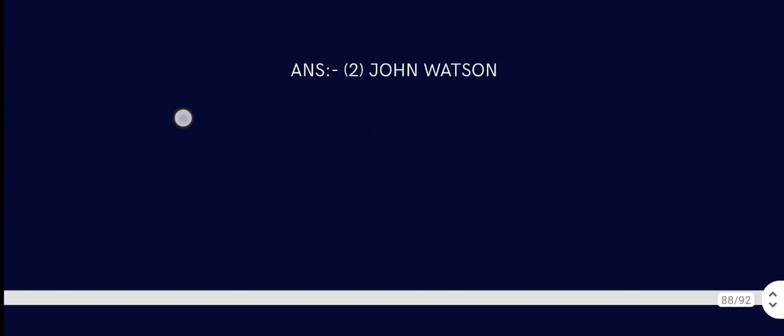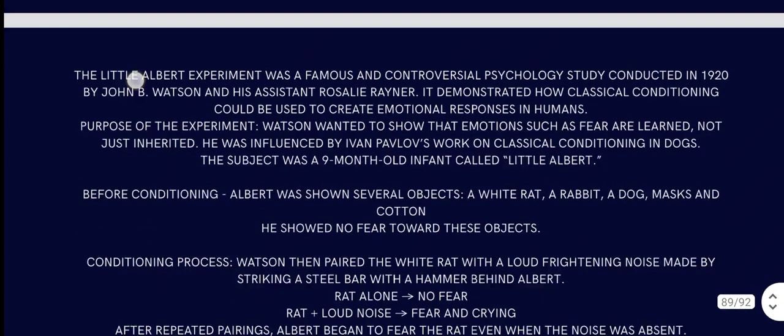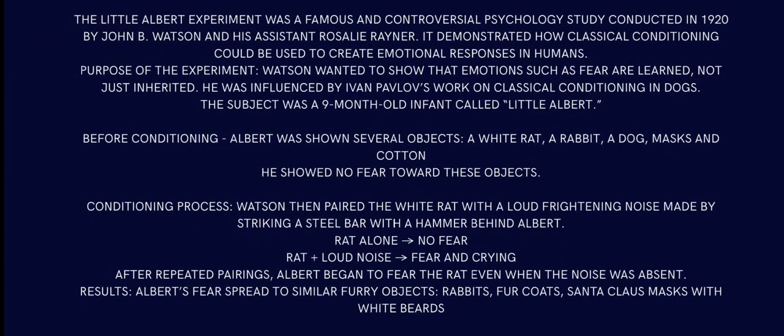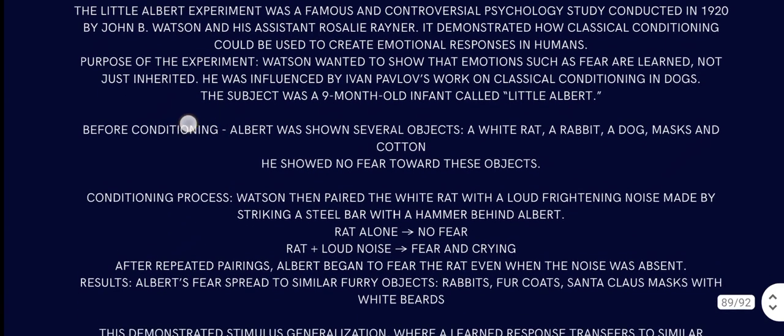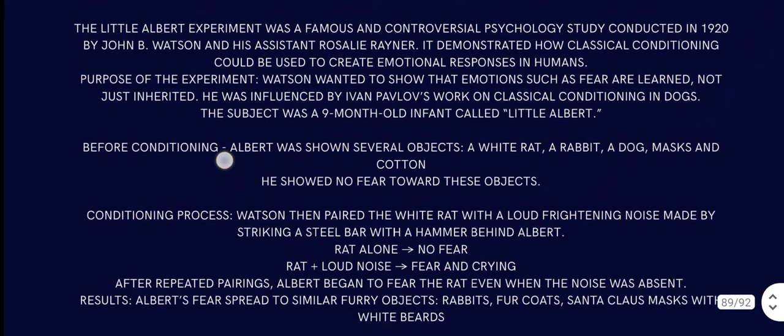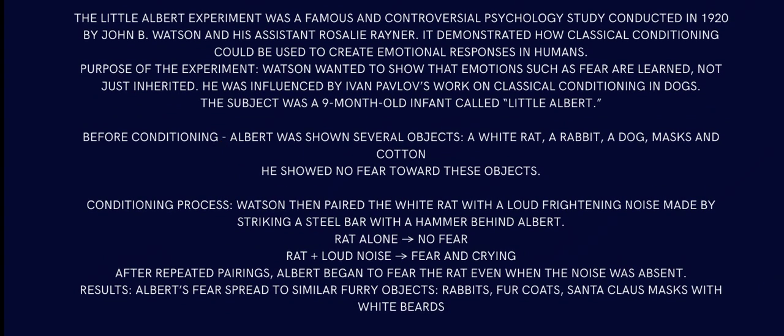So let's talk about Little Albert a little bit. The Little Albert experiment was a famous and controversial psychology study conducted in 1920 by John B. Watson and his assistant Rosalie Rayner. It demonstrated how classical conditioning could be used to create emotional responses in humans. The purpose was that Watson wanted to show that emotions such as fear are learned, not just inherited. He was influenced by Pavlov's work on classical conditioning in dogs.